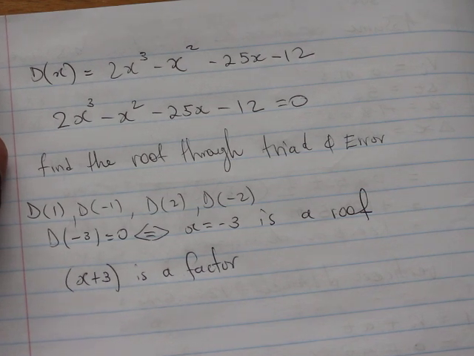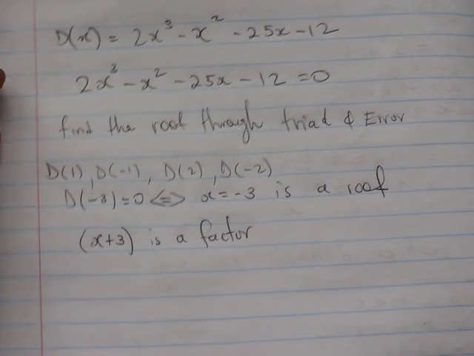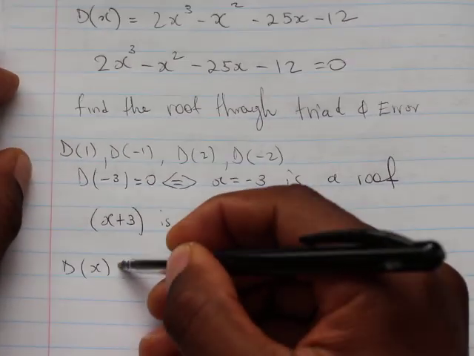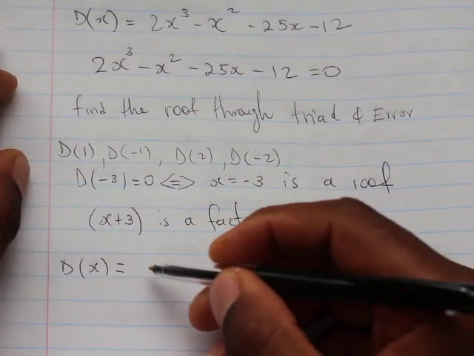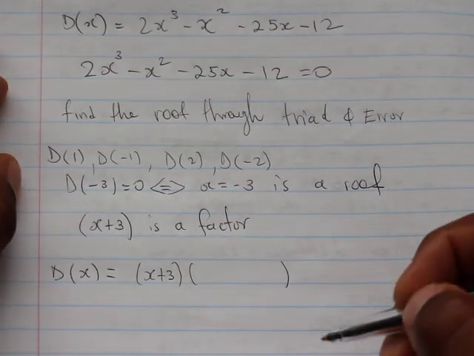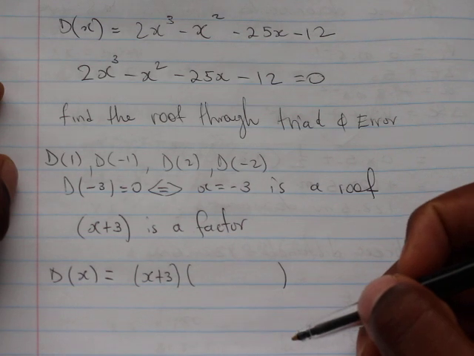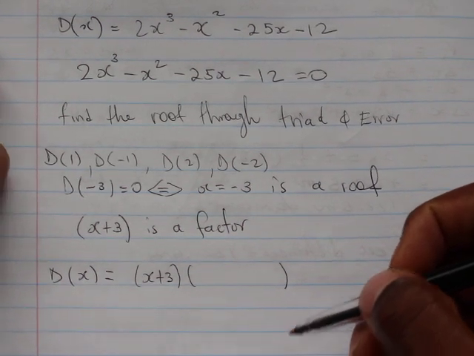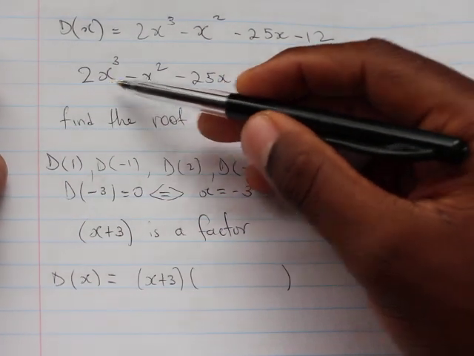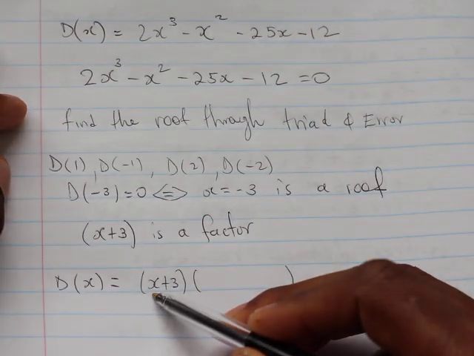So now that we've got this, we know that d of x can be expressed by x plus 3 multiplied by some quadratic expression. So the question is, to get our 2x cubed, what do we need to multiply the x with?